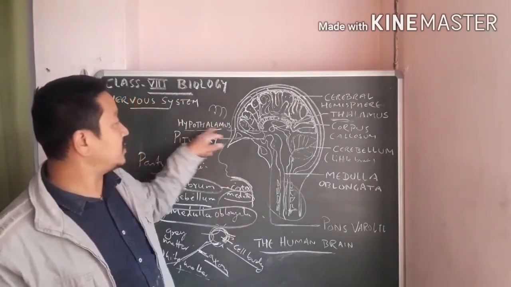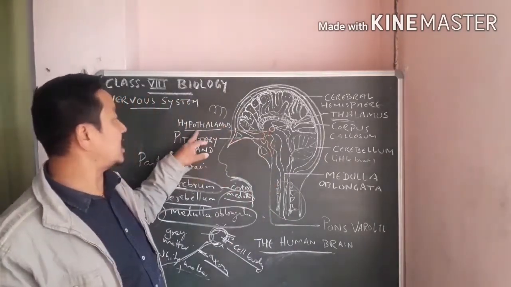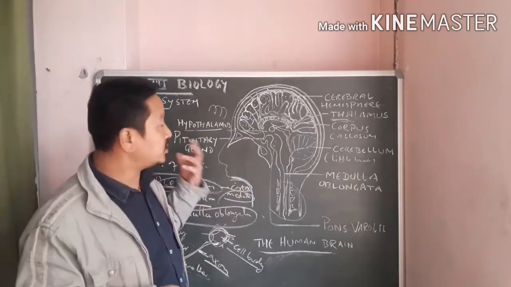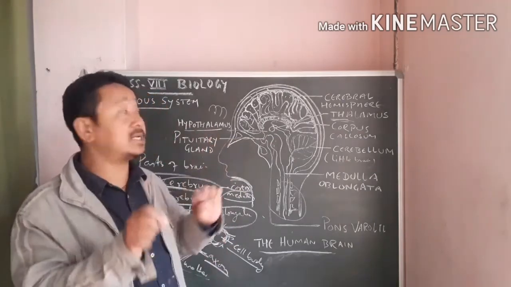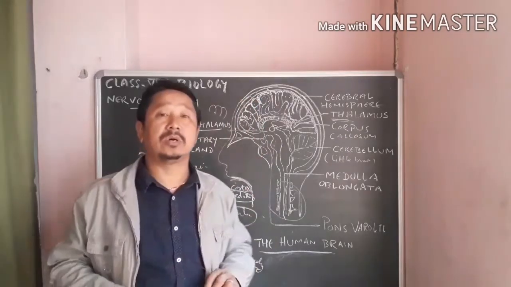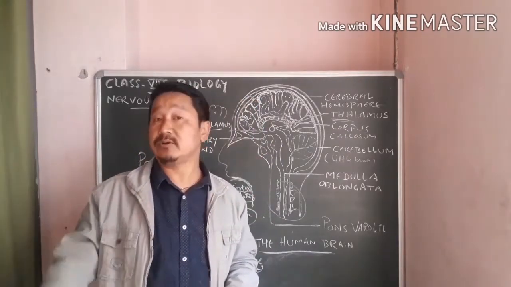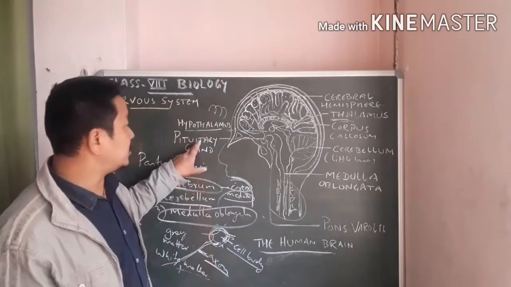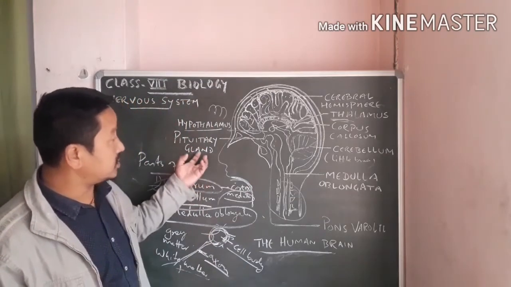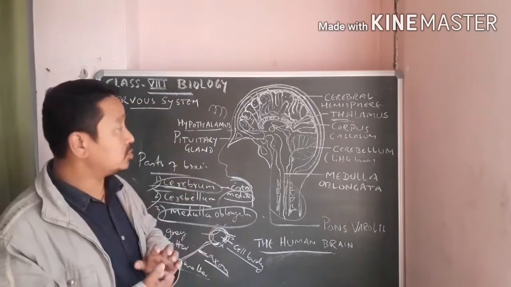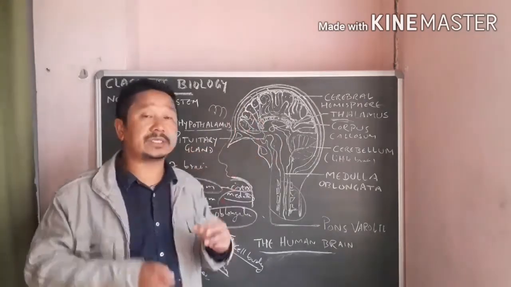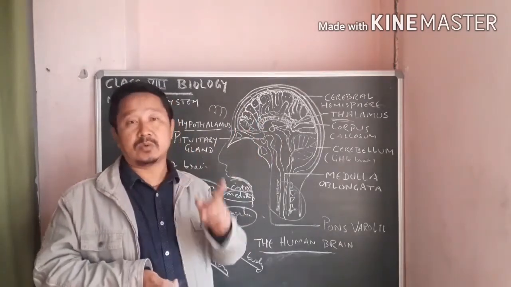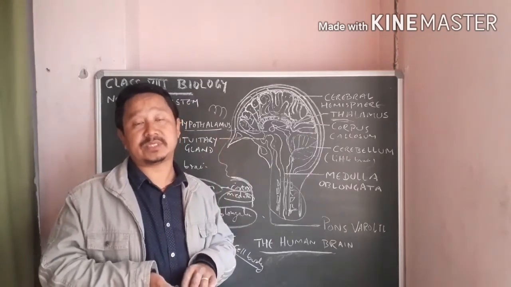Then another one is the hypothalamus. Just below the thalamus there is the hypothalamus, whose function is to coordinate or link the nervous system with your hormone system, or your endocrine system. And the pituitary gland, which you see outside, though it does not have that much role to play in the nervous system, is a gland that secretes hormones, which you discussed in the previous chapter also.